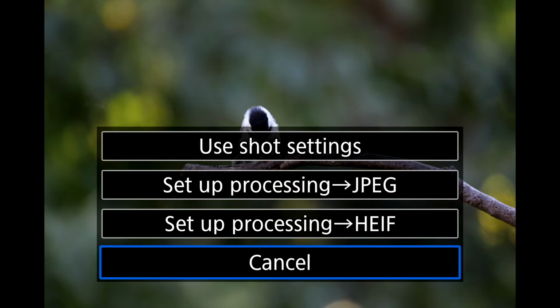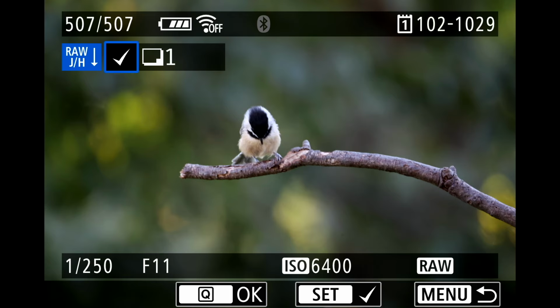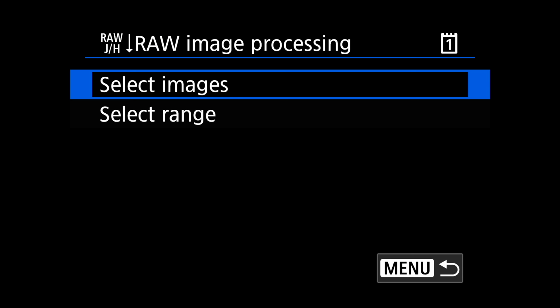I'm going to hit cancel for a second, come back here, and see if I can actually play with this. Hang on one second. Come over here and go into menu, select images.